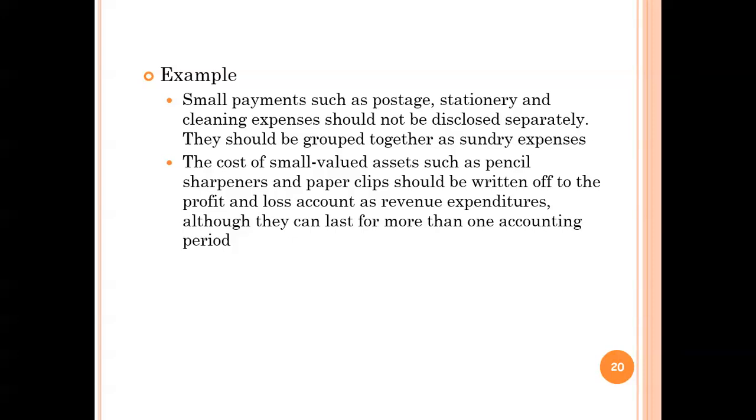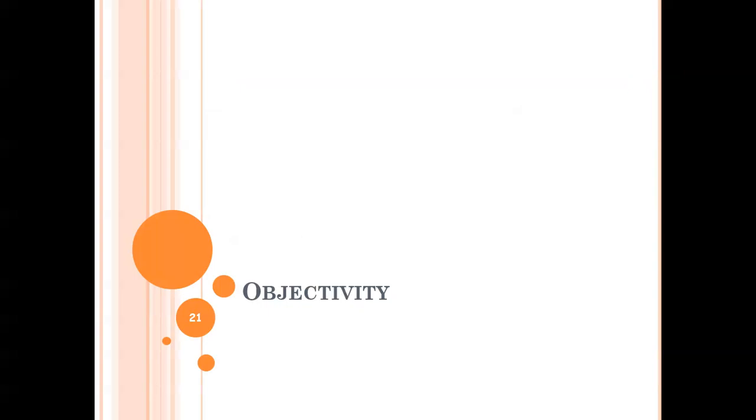So it depends on the size and nature of the business and the turnover of the business. In keeping with the principle of materiality, material items are disclosed, whereas items that are not material are either left out or combined with some other items. After having said that, let me move on to objectivity.